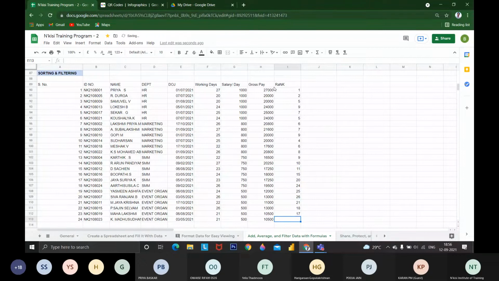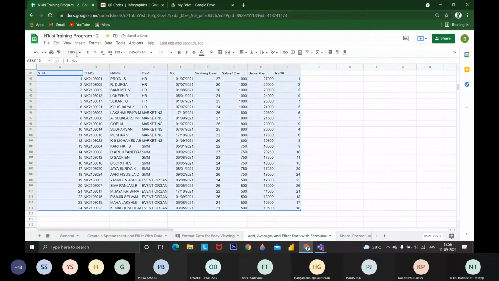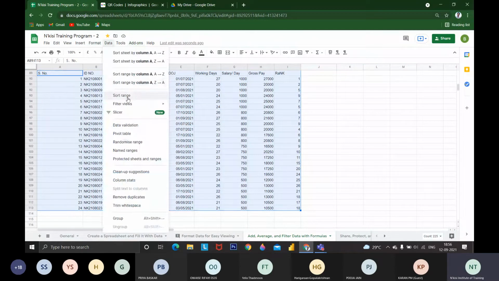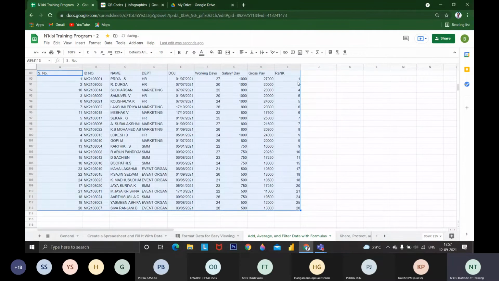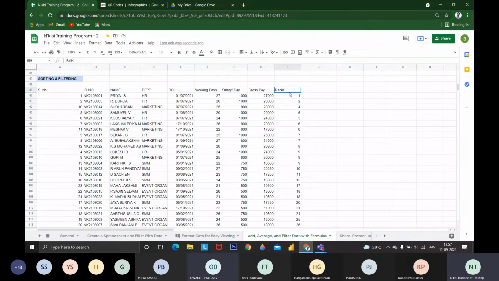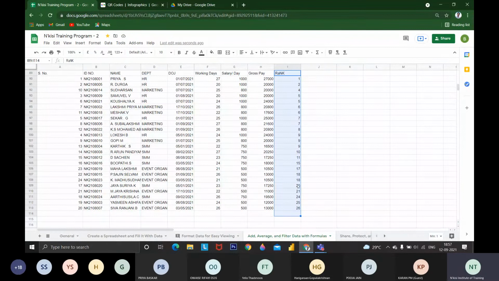Okay, if I want to sort it using rank, I have to go to Data, Sort range. I click this and I want to order it rank-wise. In rank also we will get ascending order. If I want it rank-wise, the entire data is represented by rank. The first person, Priya, is the first rank holder, Durga is the second rank holder, with her ID number. Like that we can sort it rank-wise.